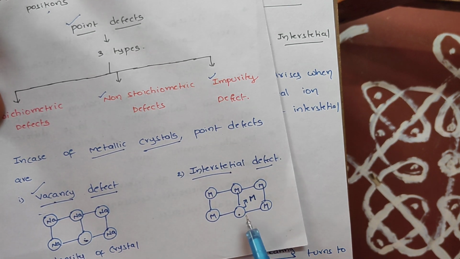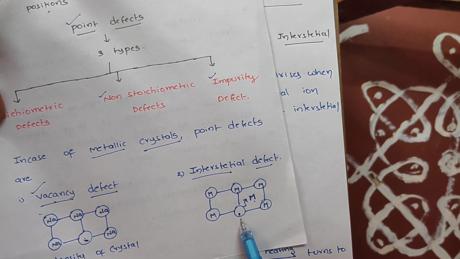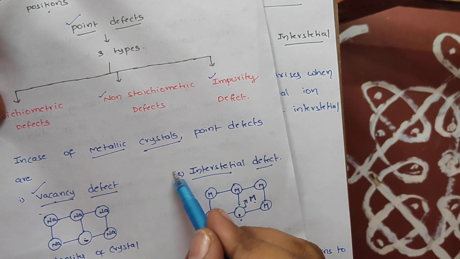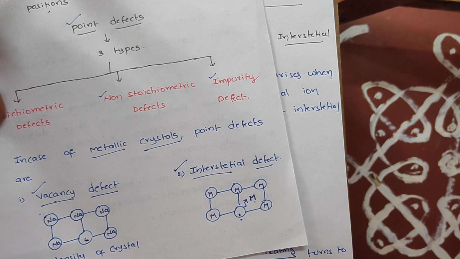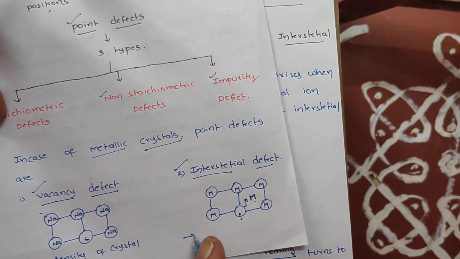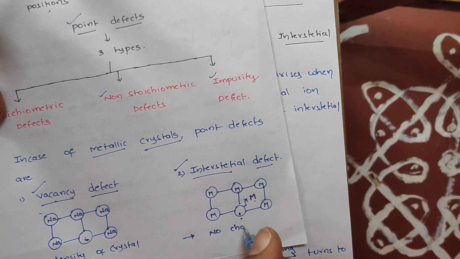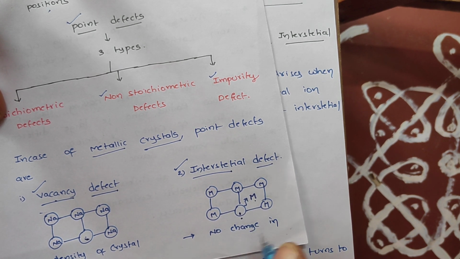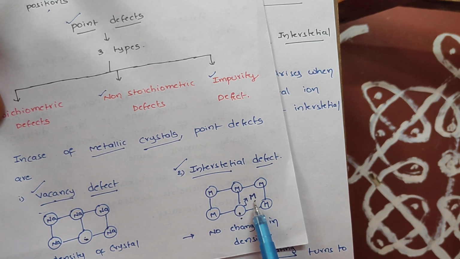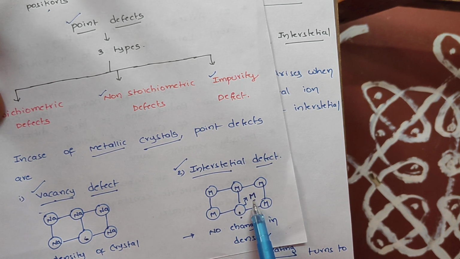Okay, so whenever some of the atoms enter into interstitial positions from lattice positions, such a defect we call interstitial defect. Okay, and due to this interstitial defect, there is no change in density. Just look at, there is no change in density. You know why? Because here atoms are not completely missing, they just shift their position from lattice point to interstitial point. This is what we call interstitial defect.